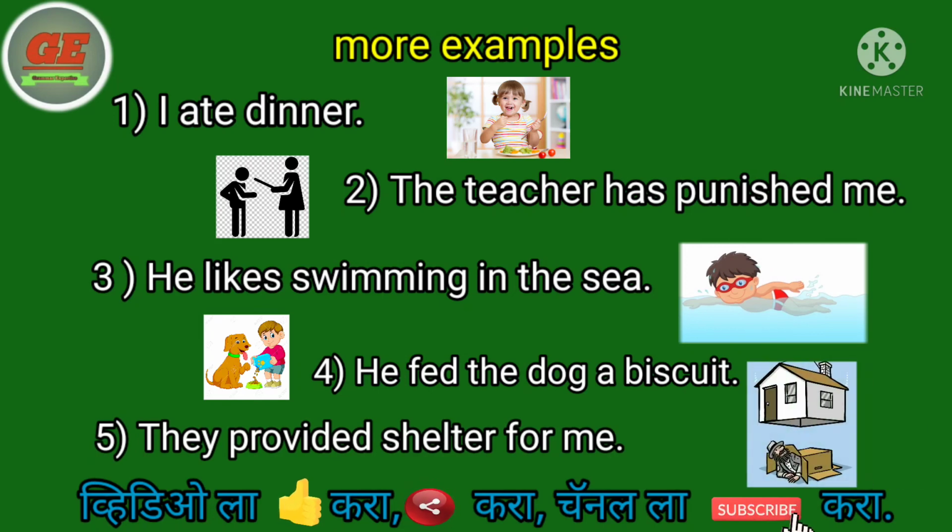In the first sentence, dinner is a direct object. In the second sentence, me is an indirect object. In the third sentence, swimming is a direct object. In the fourth sentence, the dog is an indirect object and a biscuit is a direct object. And in the last sentence, shelter is a direct object and for me is an indirect object.